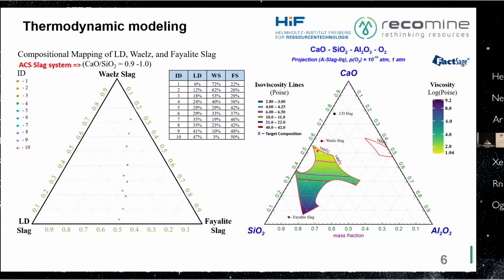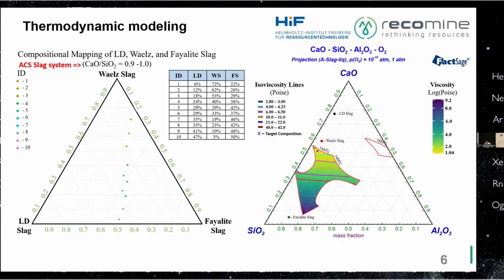And I identified the mixtures inside the liquidus region, what's the composition inside. And then I used the viscosity module and calculated the viscosity value of that mixture. And then I brought every point into R and plotted a heat map on it and then superimposed it in the ternary diagram. And in this diagram, we can see the viscosity values in different compositions inside the liquidus region and also the isoviscosity lines.